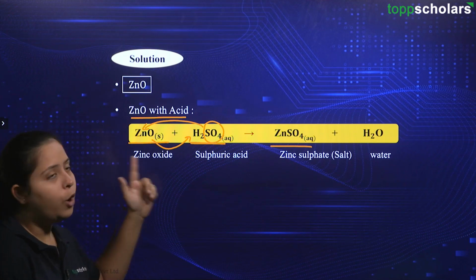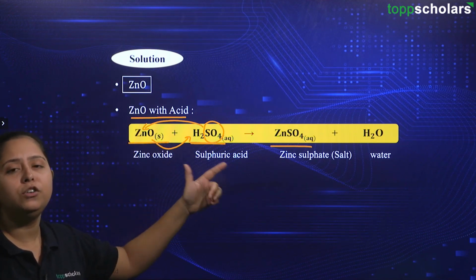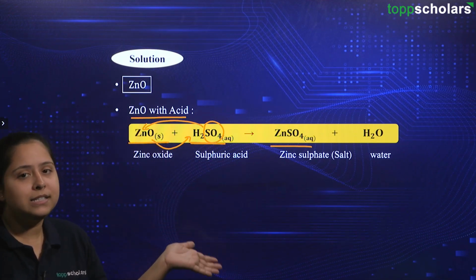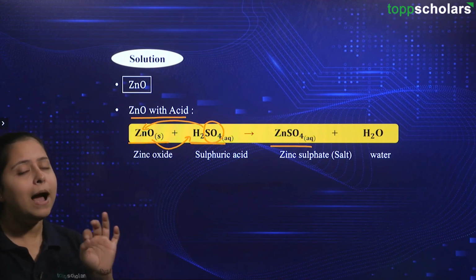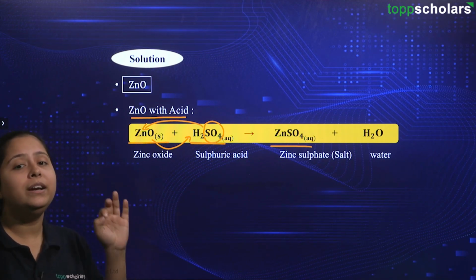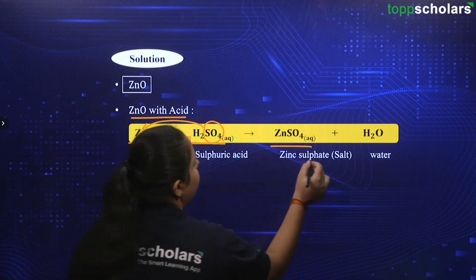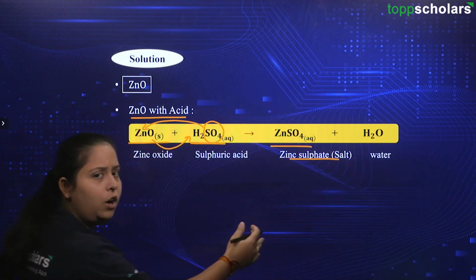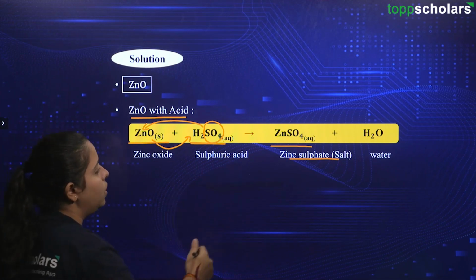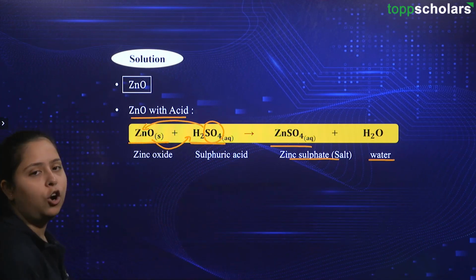Also, always try to check whether your reactions are balanced or not, because there might be a situation in which an unbalanced equation leads to the deduction of your marks. Alright, friends. Going ahead, we have the production of zinc sulfate, which is a salt. Zinc sulfate is a salt. And then we have the production of water.